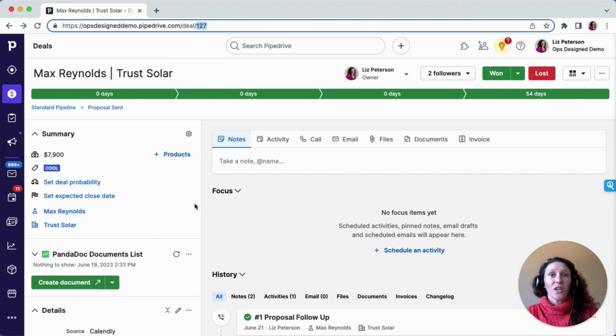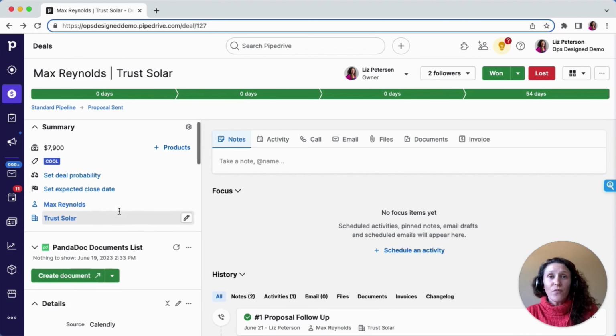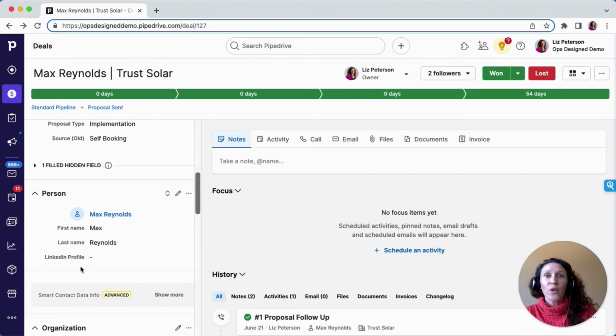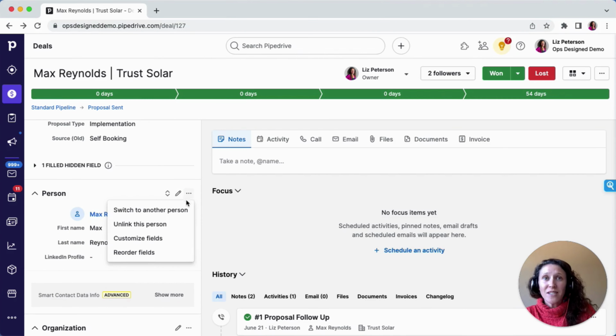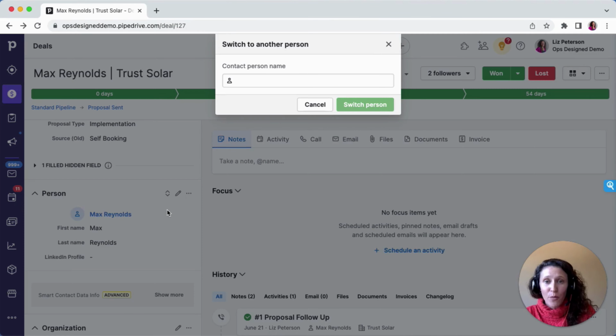What you need to do to change the person on your deal is scroll down to where you have your person widget on the left-hand side. Then click the three dots for more actions, and click to switch to another person. When you are switching, you can switch to an existing person or you can add a new person. So maybe you already have a person in your Pipedrive contact database, then you would be switching to an existing person. Or if you need to add someone new, then you're going to be creating a person through this process.